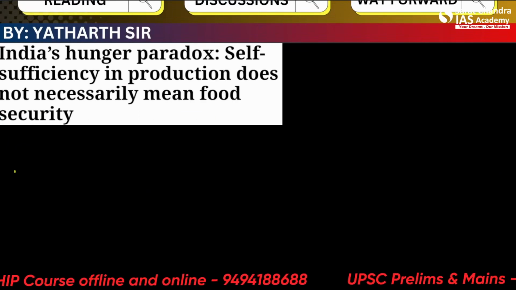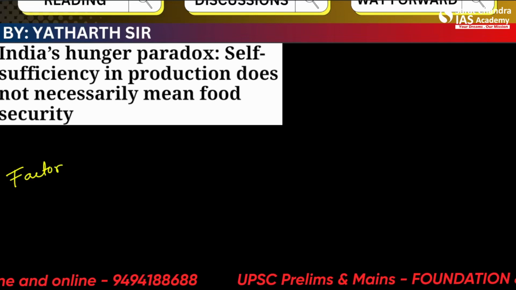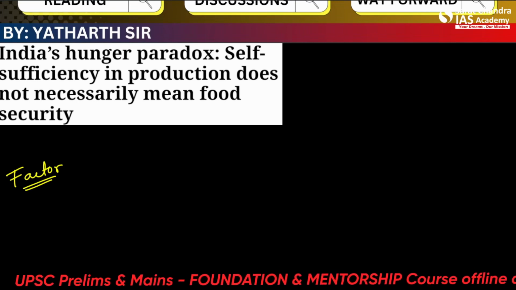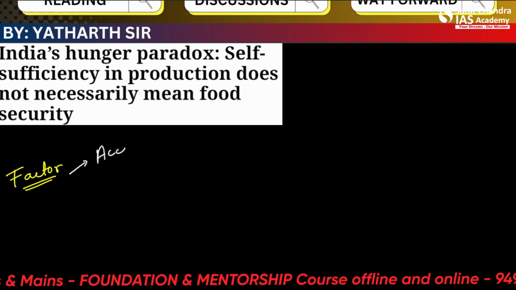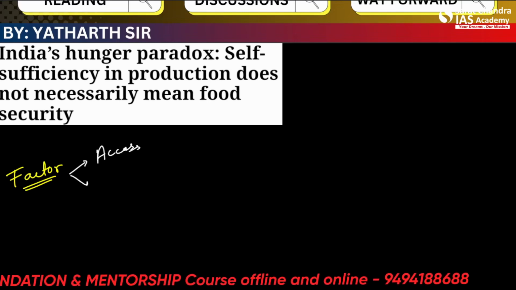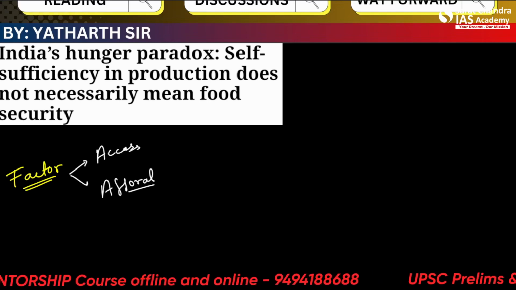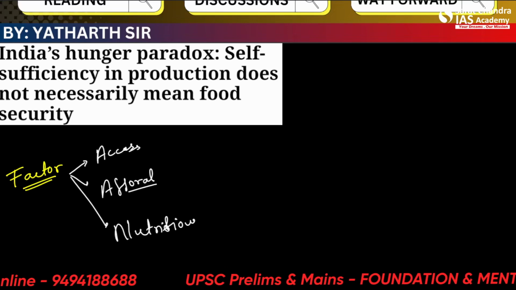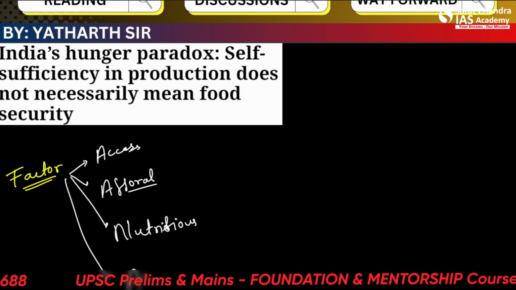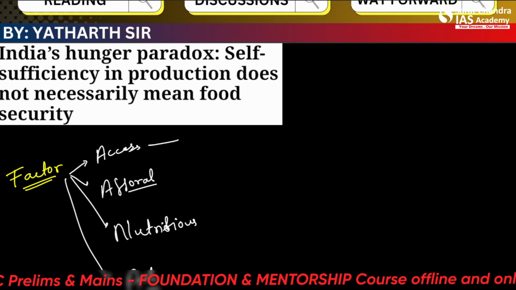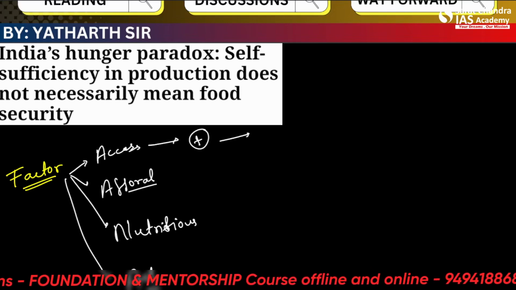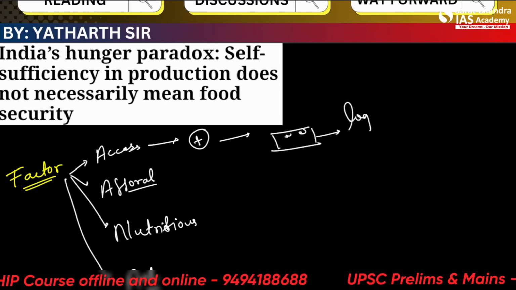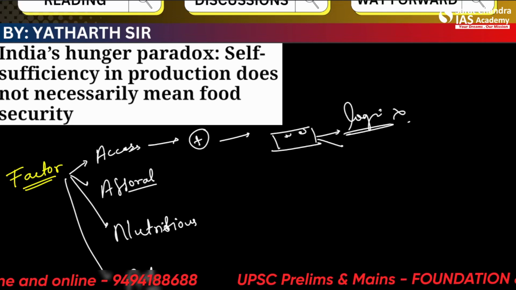One thing is one factor. The answer or the editorial will itself tell you the factors that can become the reason. So one is access. Second is affordability. Third is it being nutritious. And fourth is to all. So these are the basic challenges. Either the food is present but not accessible to all. Everyone is not able to get the food which is there. That means there is some kind of logistics error. There is some kind of food supply chain error.